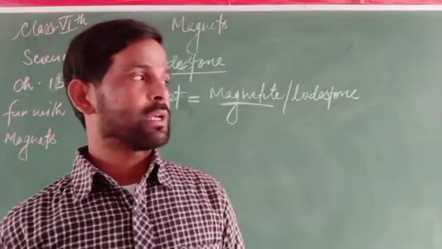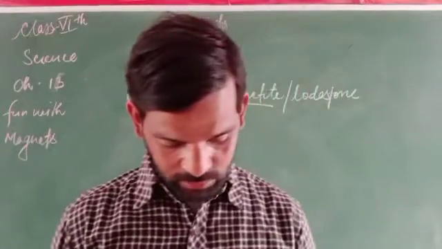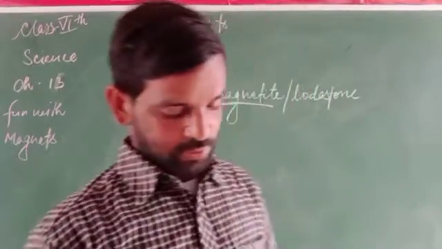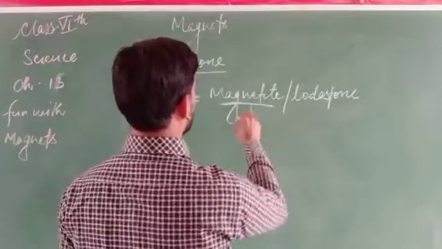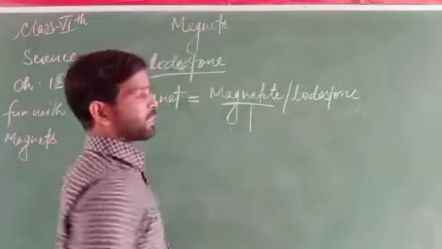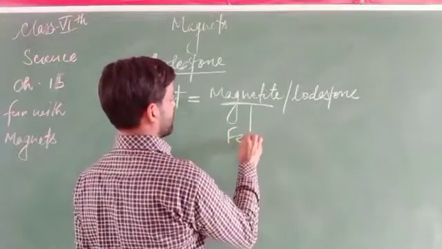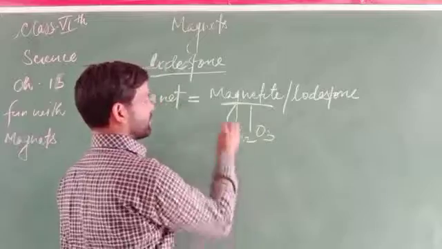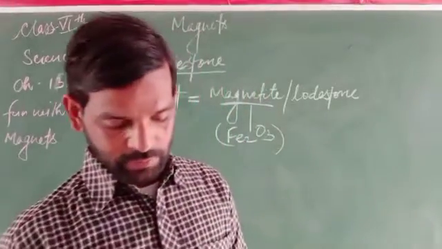This black rock came to be known as lodestone, also known as magnetite, which is a form of iron and oxygen.